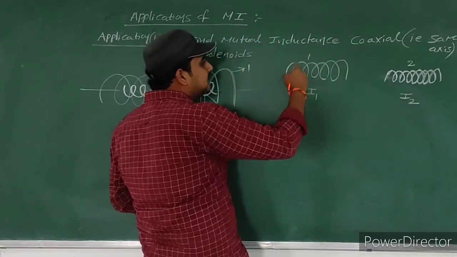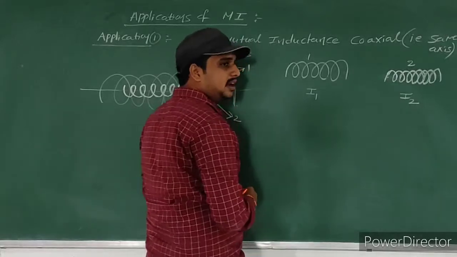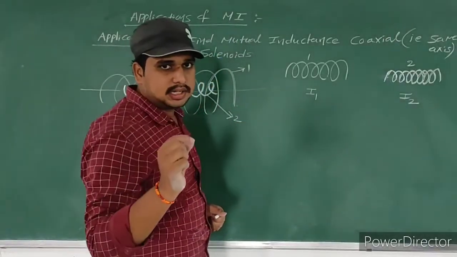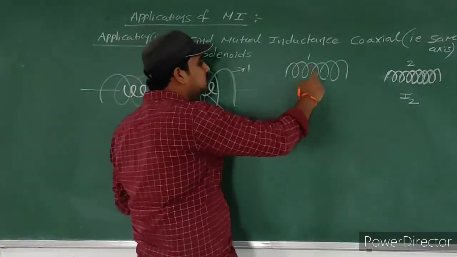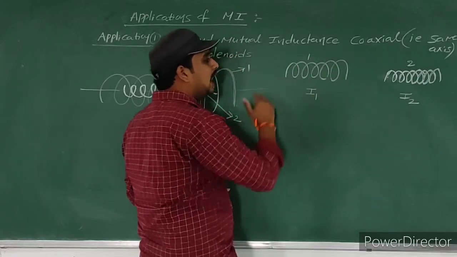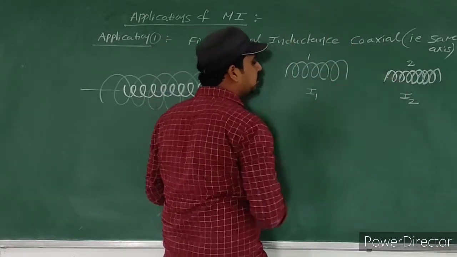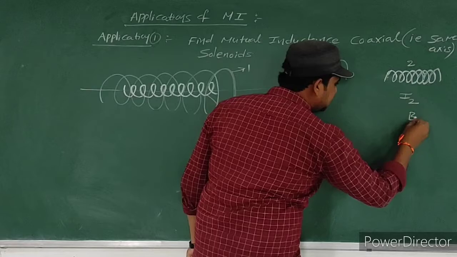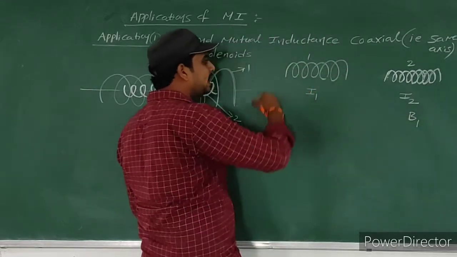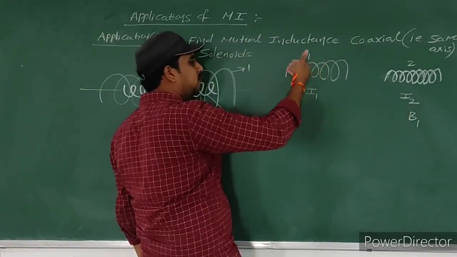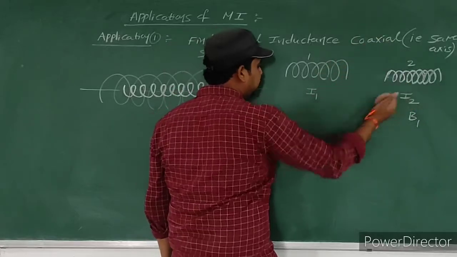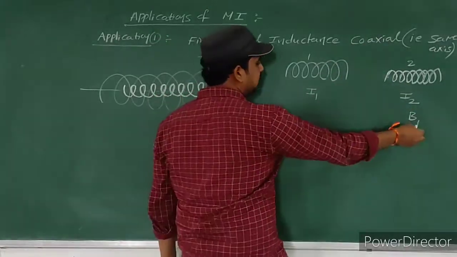Whenever current is passing through a conductor, definitely according to Oersted, some magnetic field is produced from solenoid 1. That magnetic field is acting on solenoid 2. So that's why I consider B1.